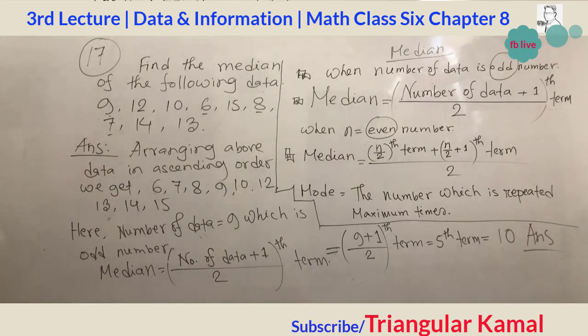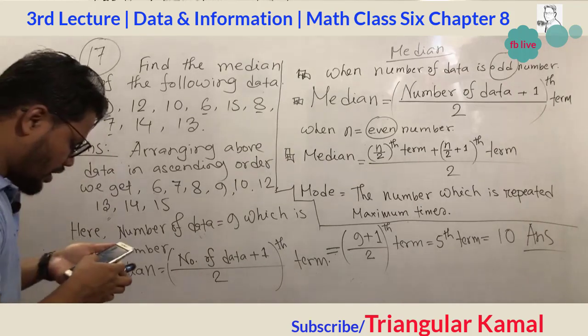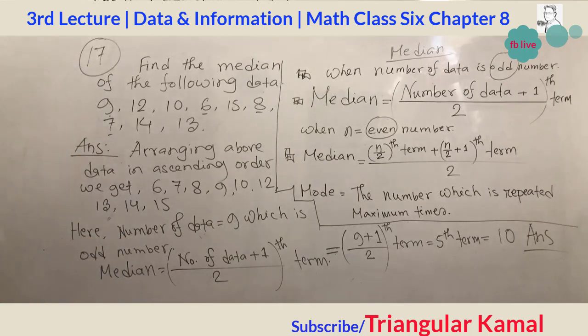Yes sir, we are already trying to write the answer. The question number 17, the required median is 10.